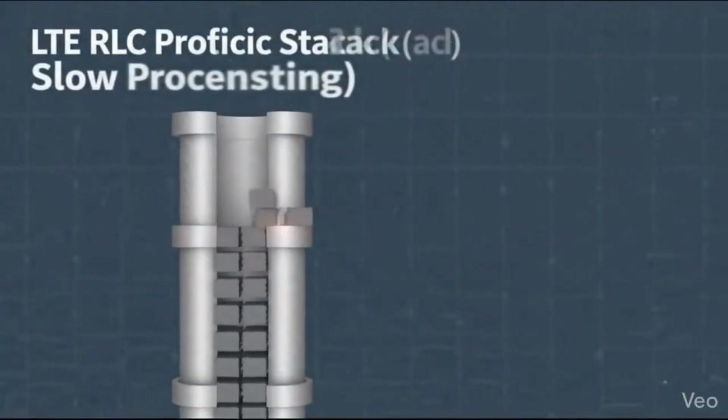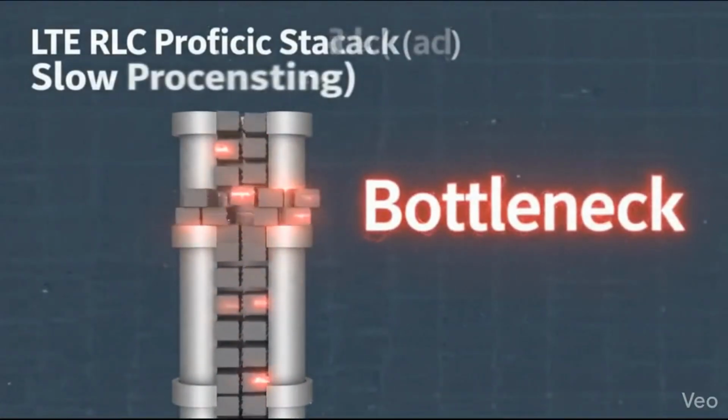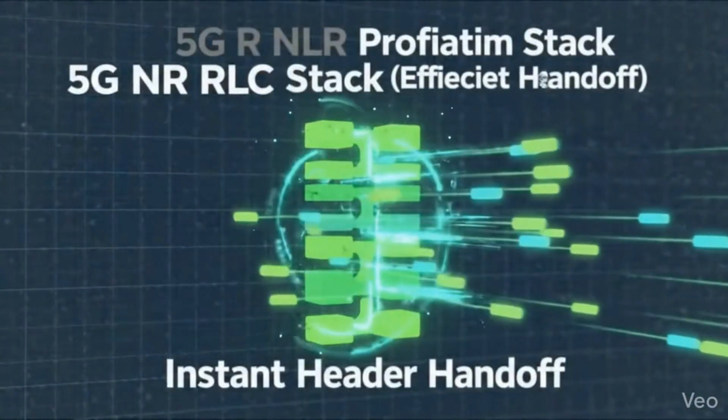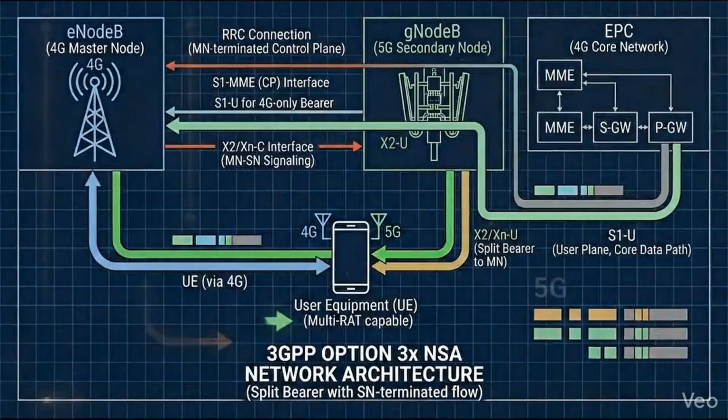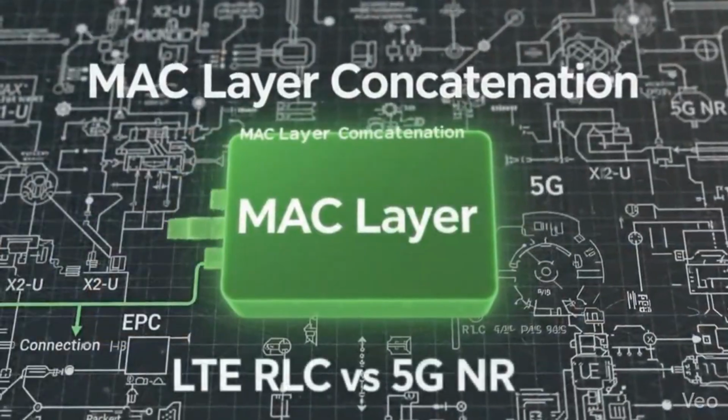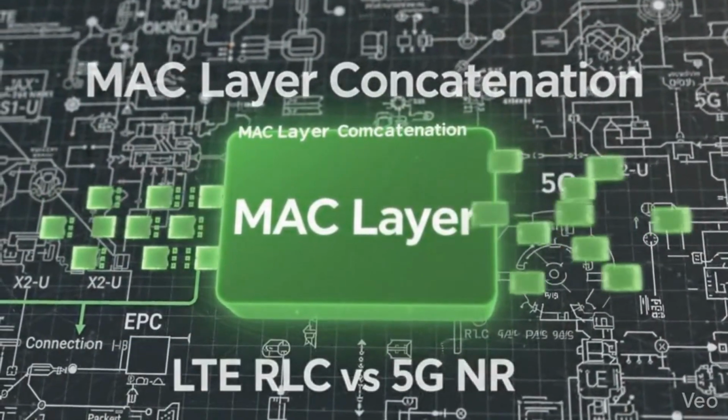In legacy LTE, sequential data assembly creates an inherent processing bottleneck. However, 5G NR eliminates this lag by processing protocol headers in parallel. To see how this works, let's examine the exact packet header structure.